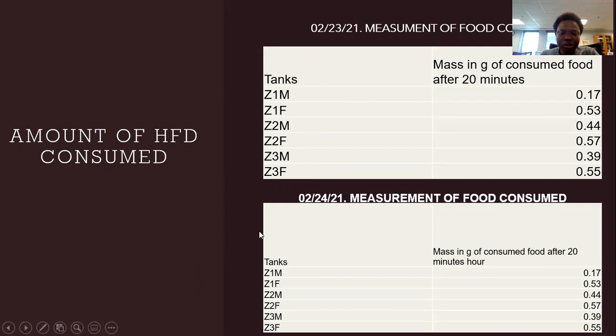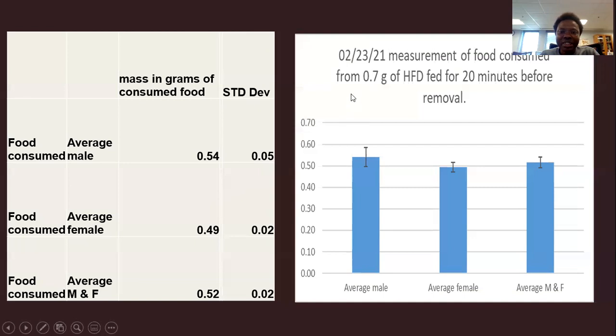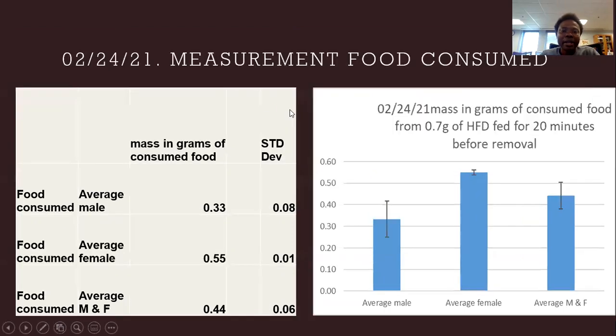And then on the 24th, we did the same thing. So this is the graph for the 23rd of food consumed. After the 20 minutes, the food is removed and measured, and this is the graph being plotted. And then on the 24th, we did the same thing.